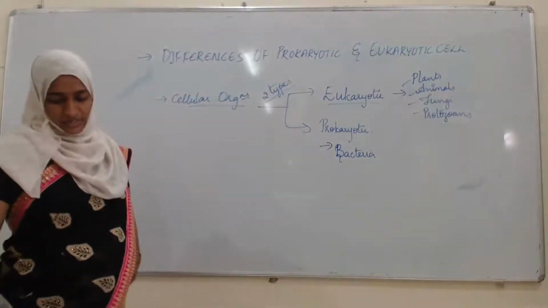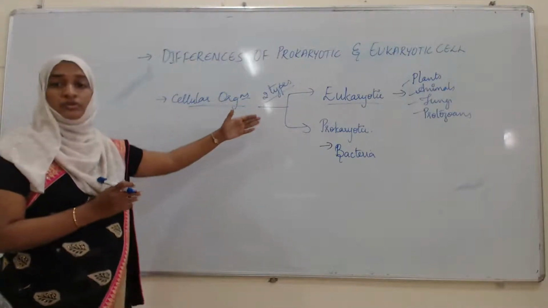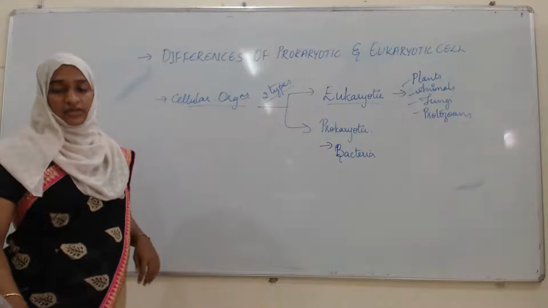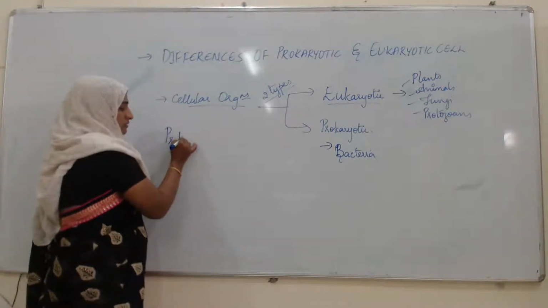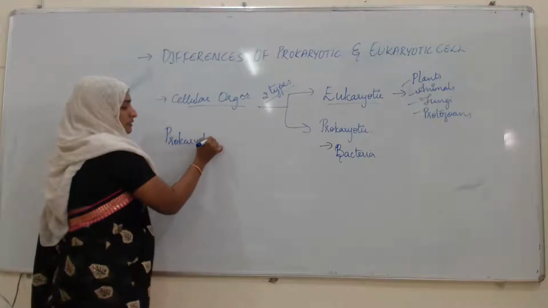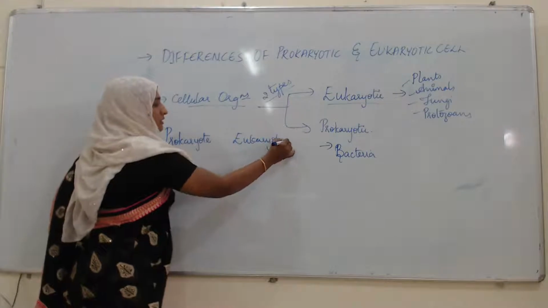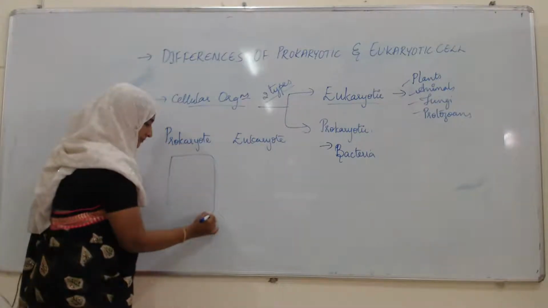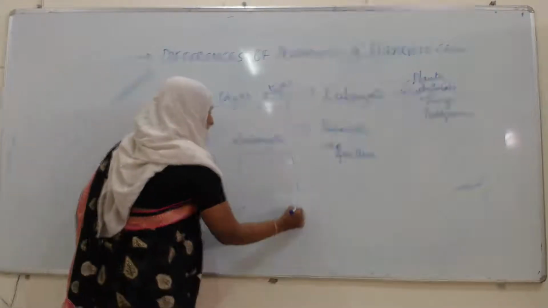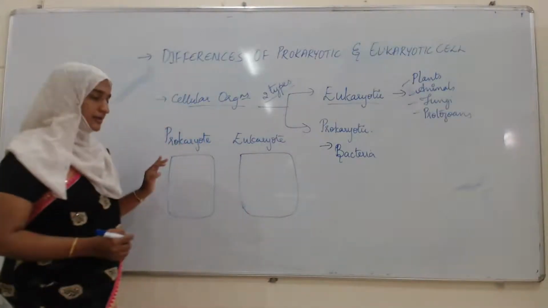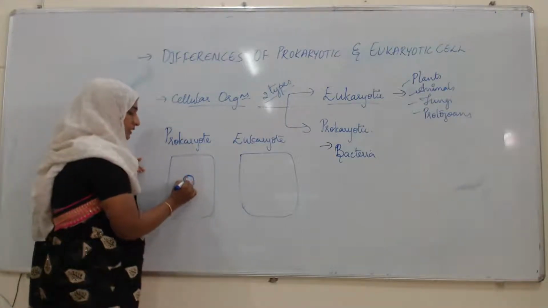So, what is the major fundamental difference between these two types of cells? See here, prokaryote and eukaryote. If this is the prokaryotic cell and this one is the eukaryotic cell, in both there is a nucleus.